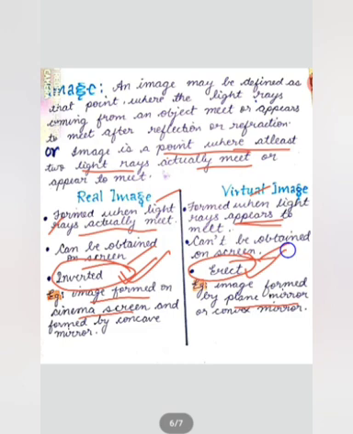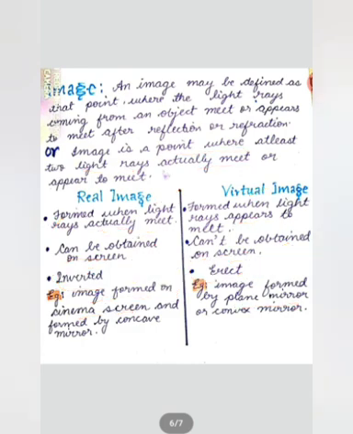Whatever face we see in the mirror appears of the same type, while if we find the real image of any object, it will be inverted, meaning it will be opposite. I hope you all have got the differences between real and virtual image.